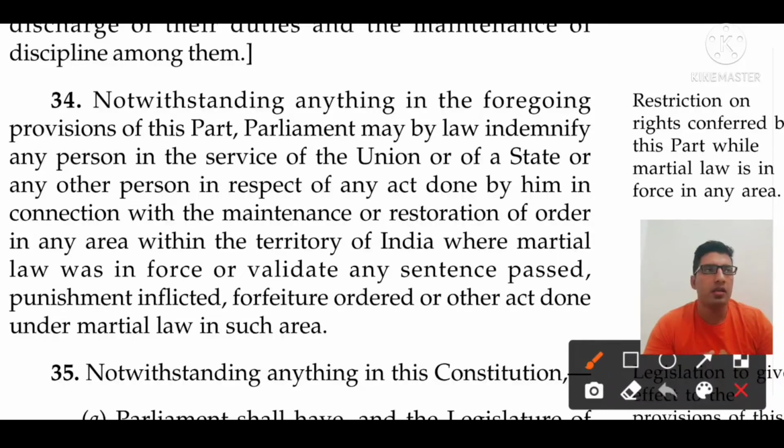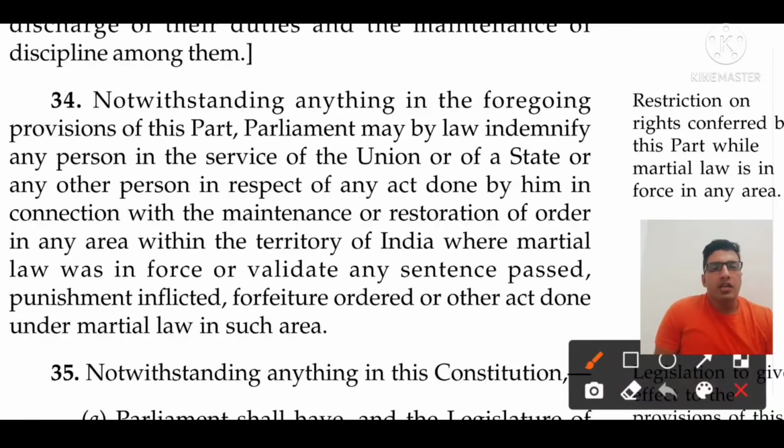Having a beard is not an essential religious practice of the Muslim community, but it is an essential practice of the Sikh community, which comes under Article 26. At that point of time, that Muslim was rusticated from the Air Force, because that was not an essential religious practice of the Muslim community.